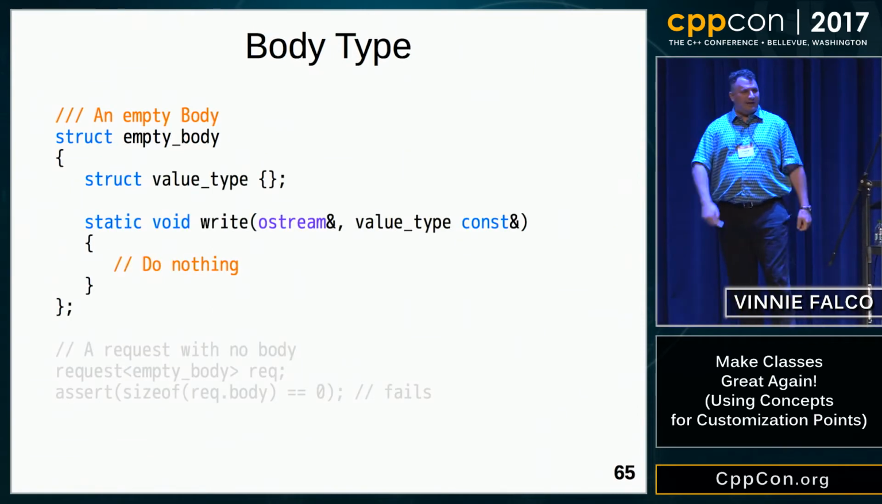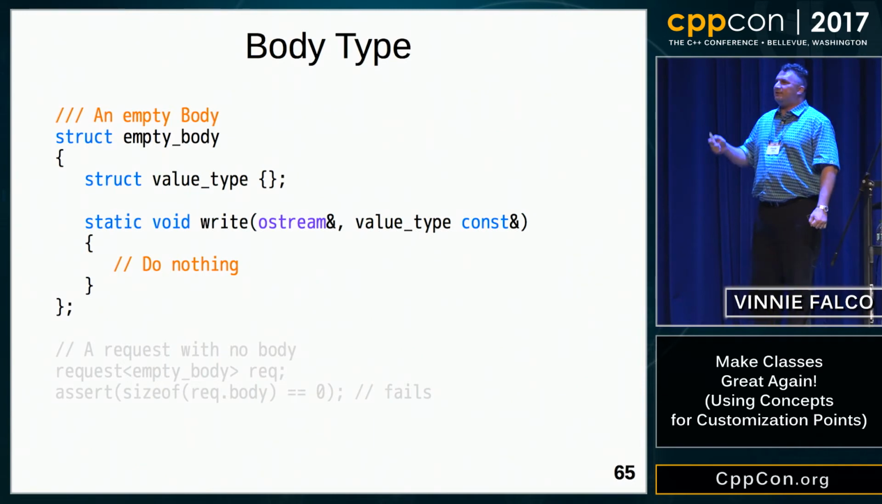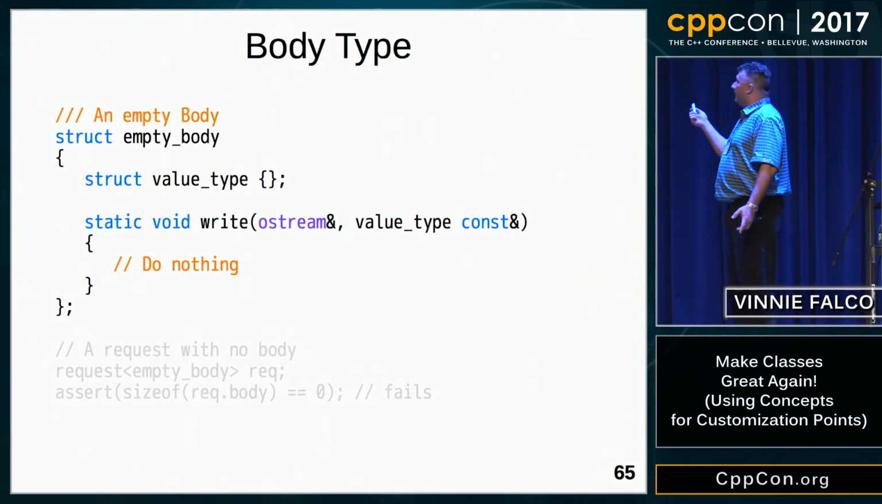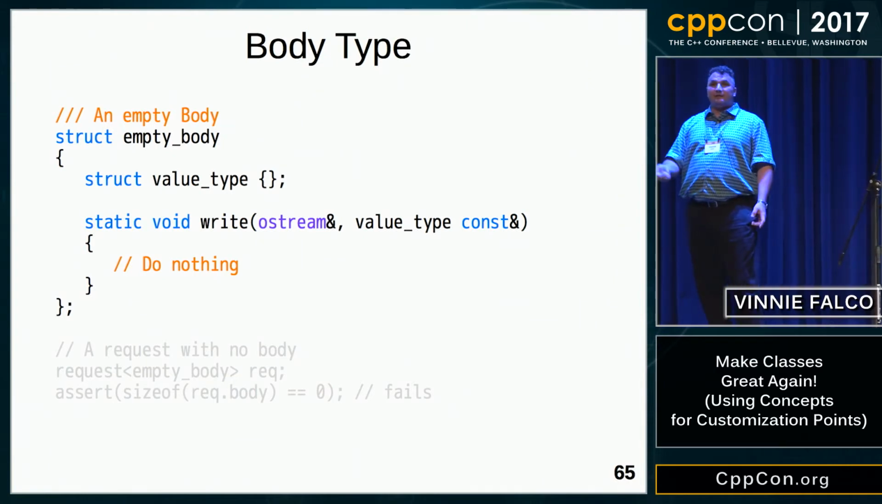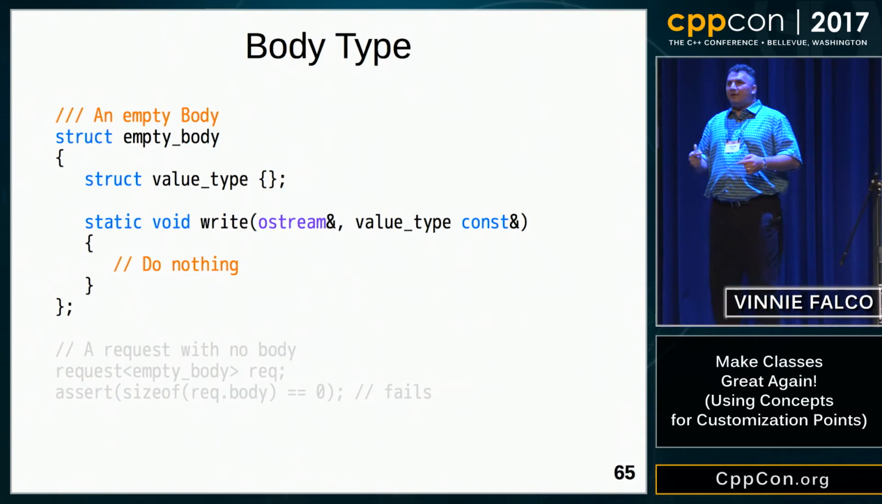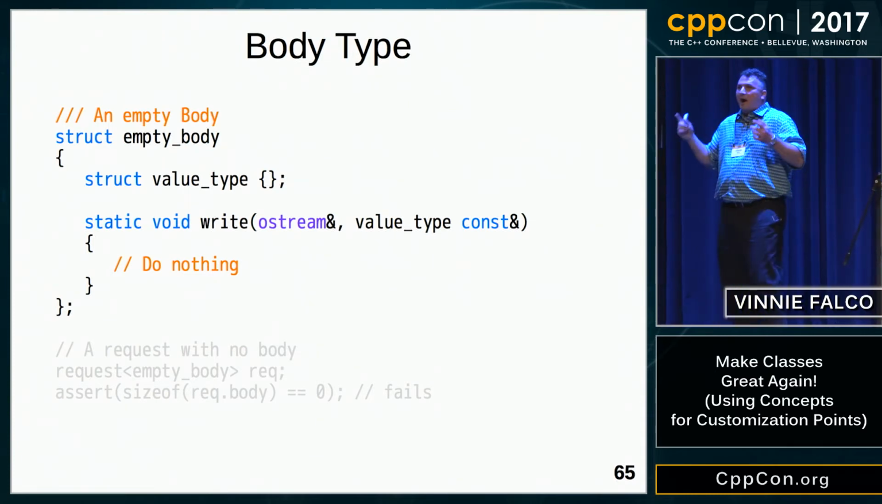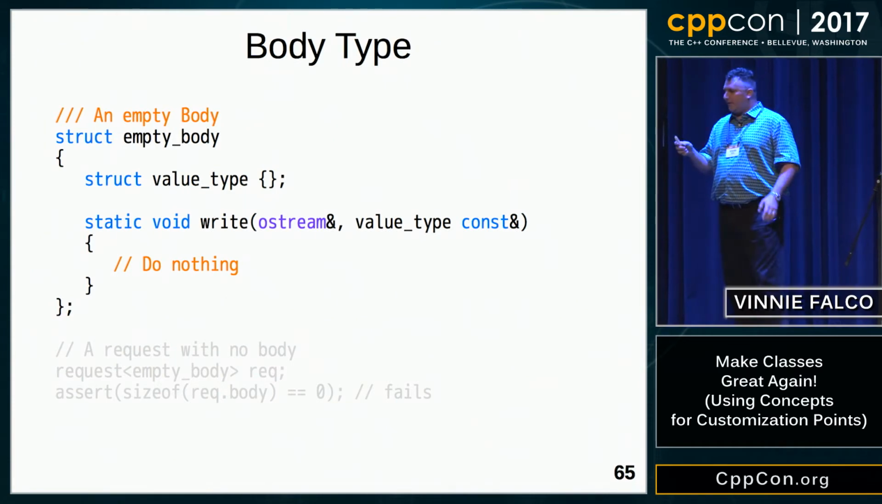Well, it turns out that we can. Here's our empty body type. You can see we've got a nested value type that has no data members. Now we have our static write member function, it's inline, the class definition is in there, and it doesn't do anything. So when the compiler generates the serialization function and it calls this static function, it's going to optimize to nothing, so we're paying no runtime penalty.